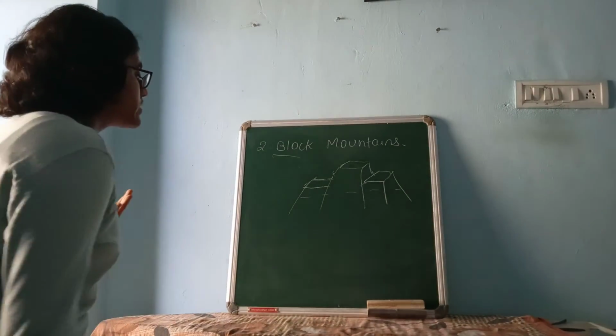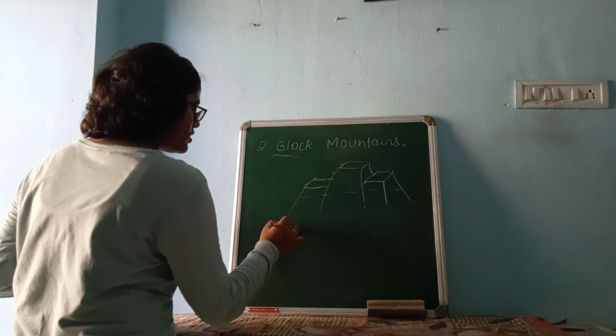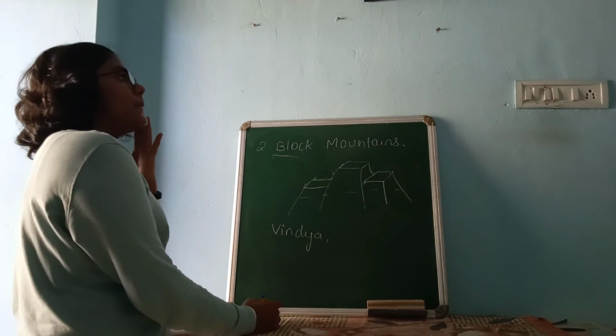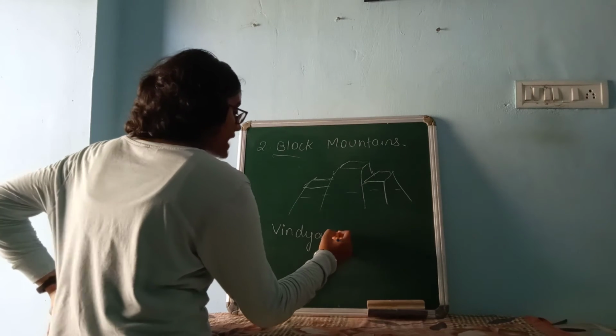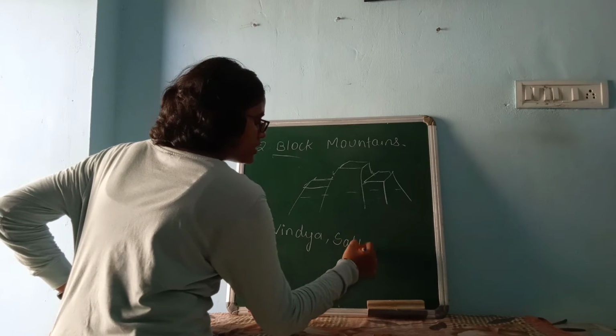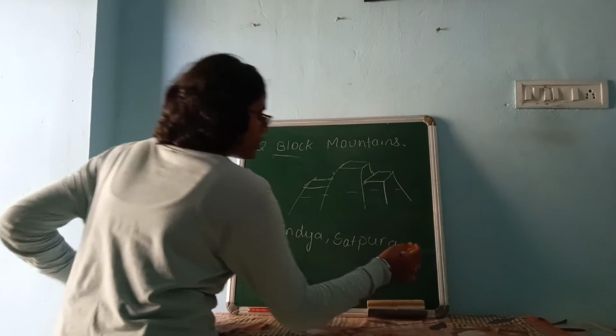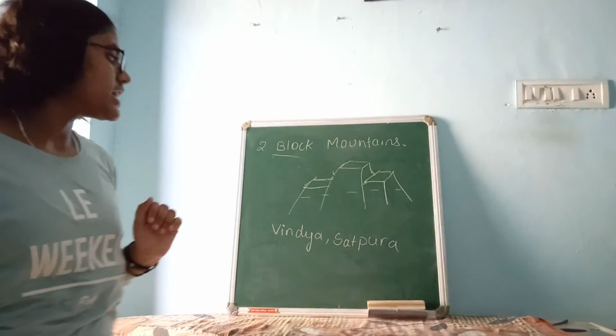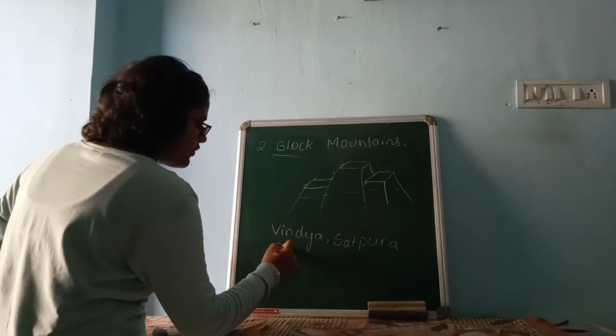What are those? Vindhya and Satpura. The Vindhya range and Satpura range in India. These are block mountains. And another one is the Black Forest.